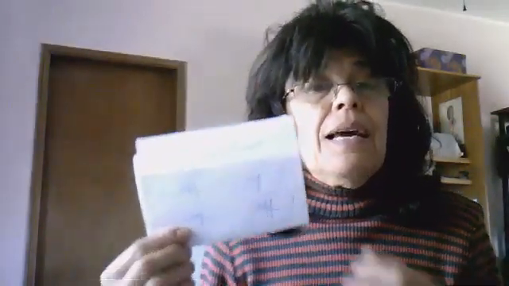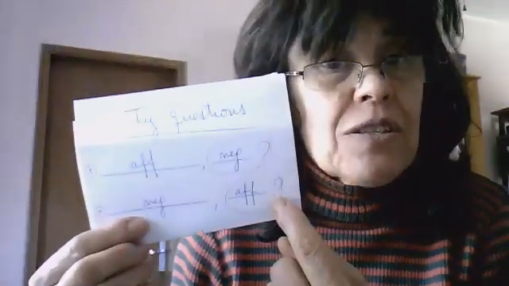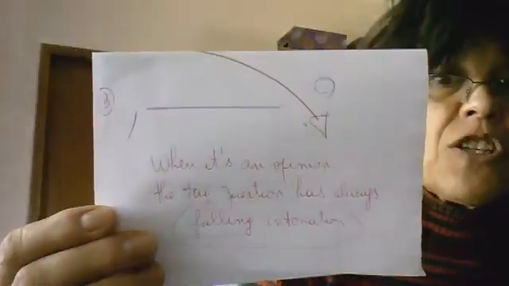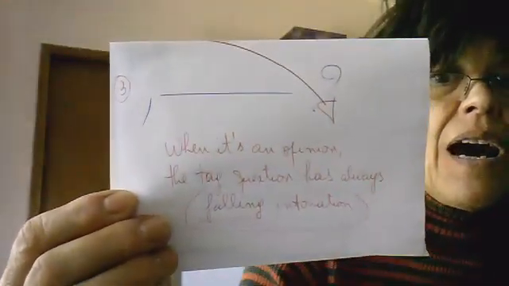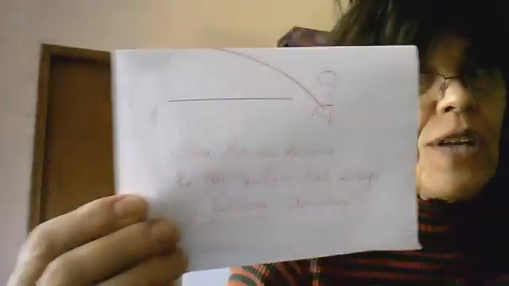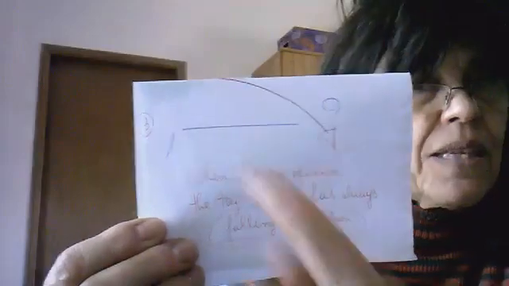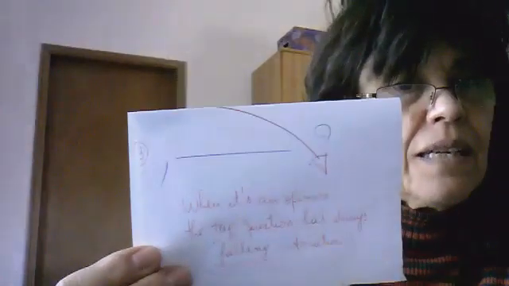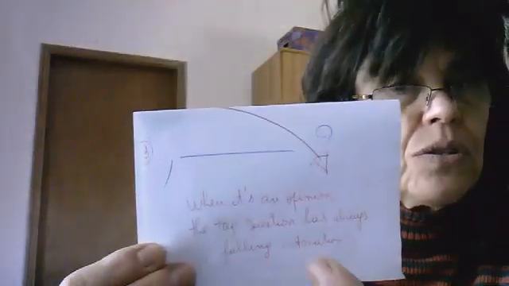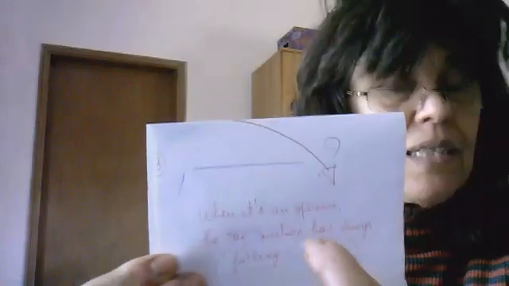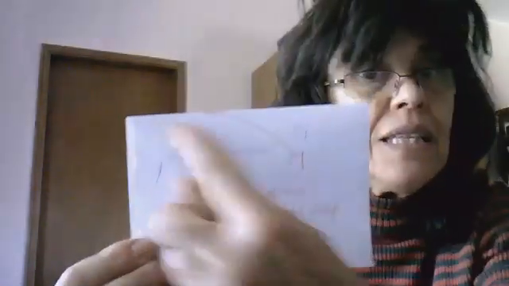When the sentence is an opinion, the tag questions always have falling intonation. Is it? Isn't it? Doesn't it? Don't you? Do you? Did they?